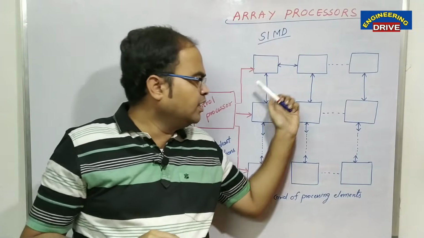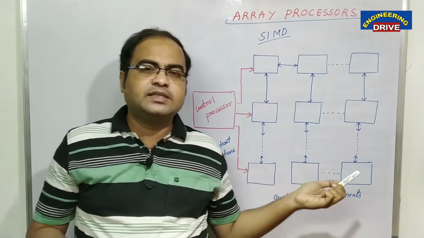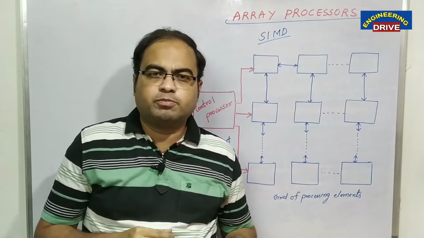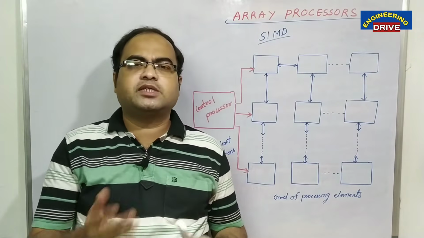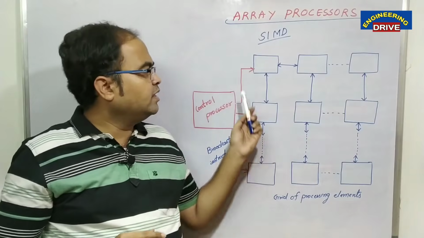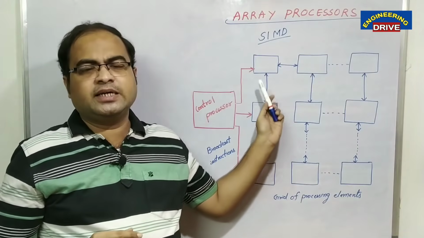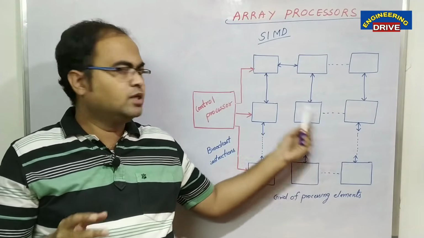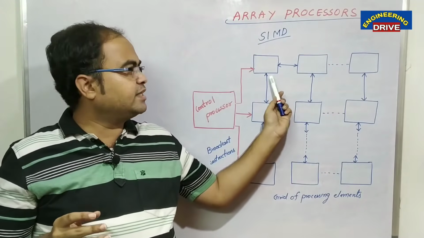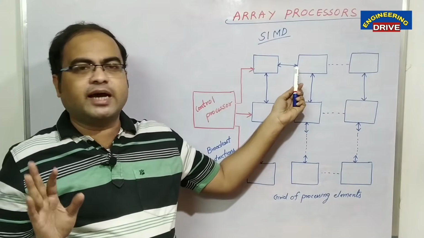Now we can ask, sir, what is the maximum capacity of the processors? How many processors can we use? The answer depends on the complexity of our computer. So here we have taken n processors, n array processors, and so on. There can be any number of processors. Now all these processors are connected with one another. You can see this with the help of these arrows.